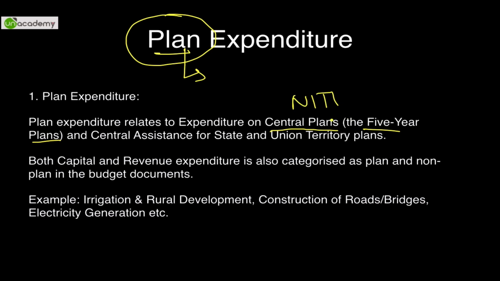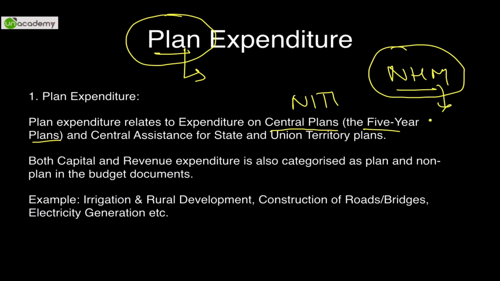So, for the first time, if something like National Horticulture Mission is being launched, whatever expenditure will be done on National Horticulture Mission would be classified as planned expenditure. Similarly, for example, in 2006, MGNREGS, National Rural Employment Guarantee Act had come out. Whatever expenditures were done on it were considered to be planned expenditures.